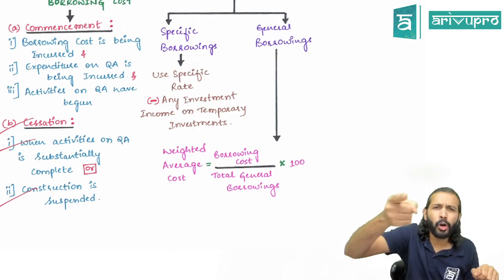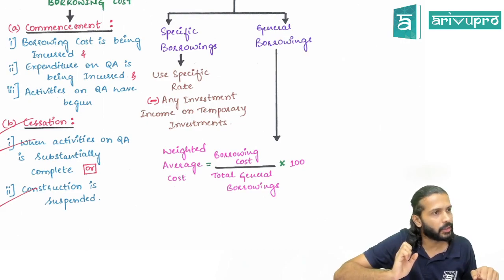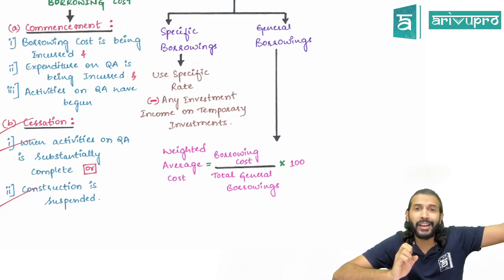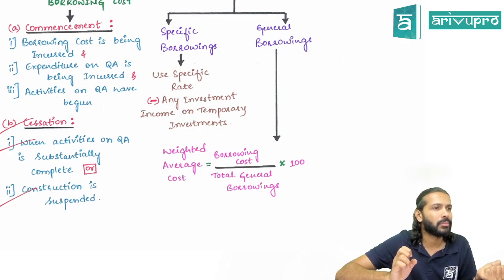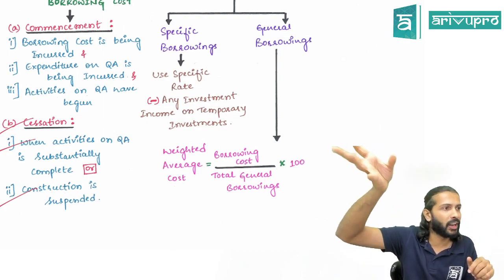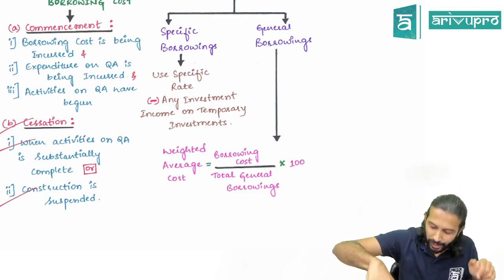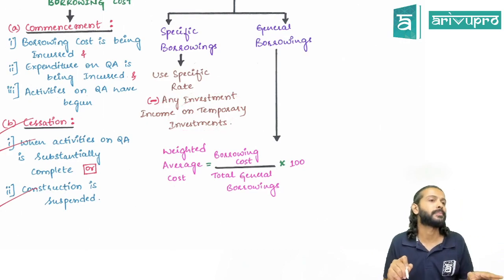Logically, you are capitalizing borrowing cost, no? Because borrowing cost is an expense for you. Now using that borrowing you made an investment and you are getting investment income. What should you do with that investment income? Borrowing cost, are you transferring it to P&L? No. That means this investment income also, should you transfer it to P&L? No. Reduce it from the borrowing cost.